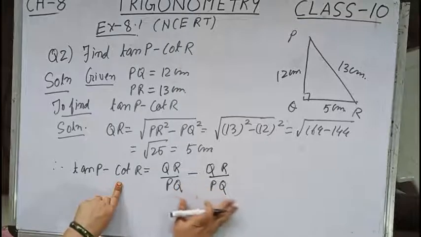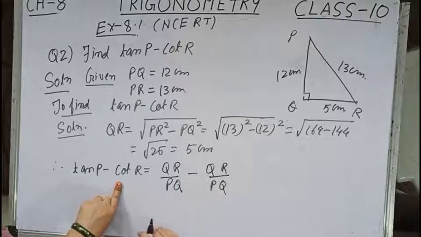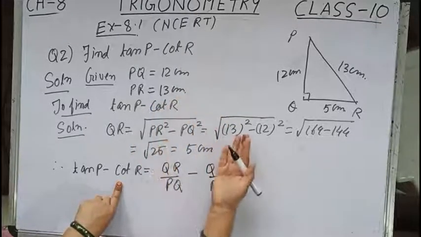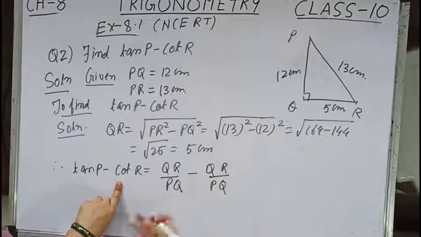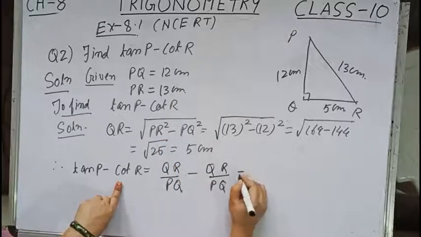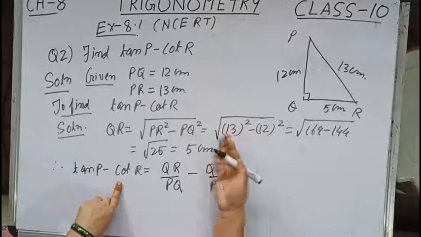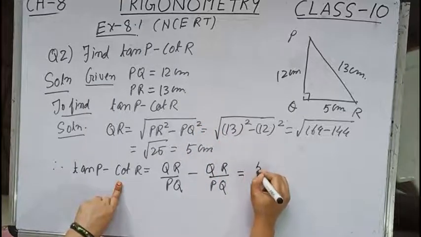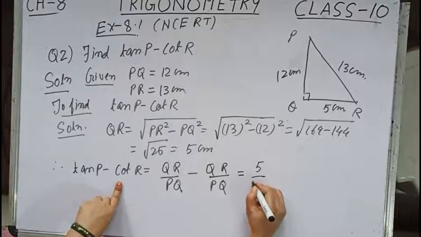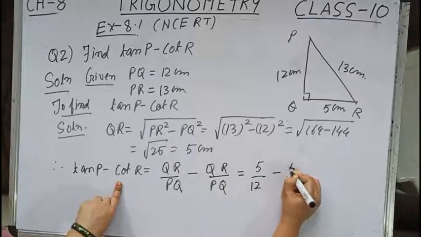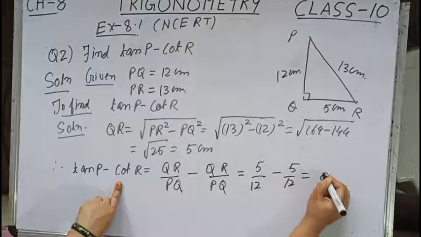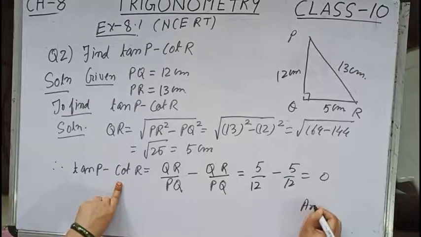Now children, over here without putting the values we are getting 0. No need of all this. QR by PQ cancels and we are getting 0. But even then, since the values are given, I am putting them over here. QR is how much? 5 centimeter, and PQ is 12. So 5 by 12 minus 5 by 12, and that is equal to 0, and this is the answer.